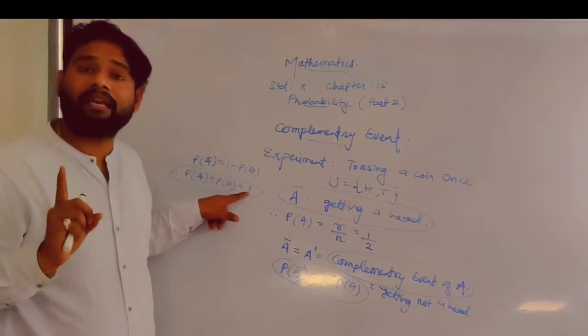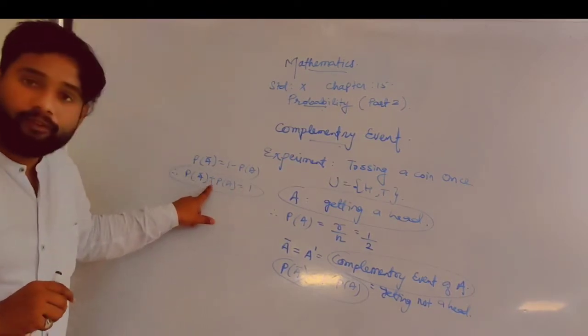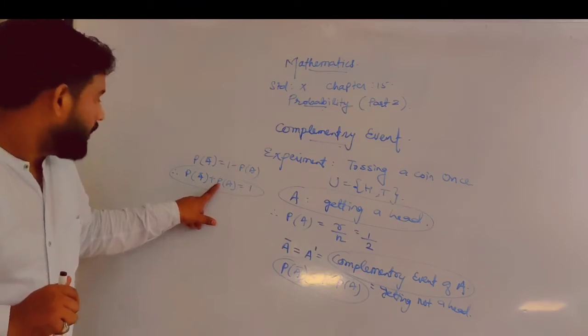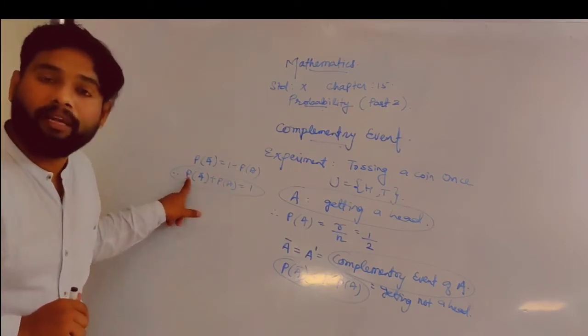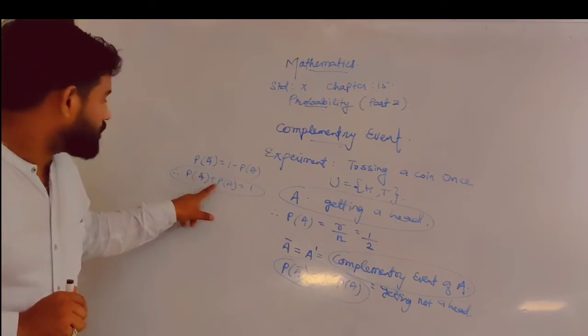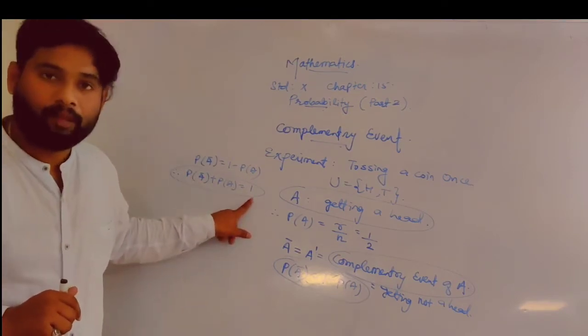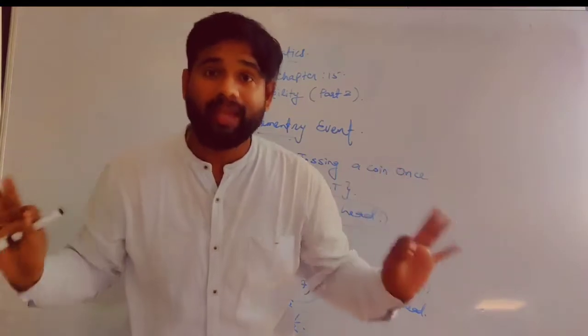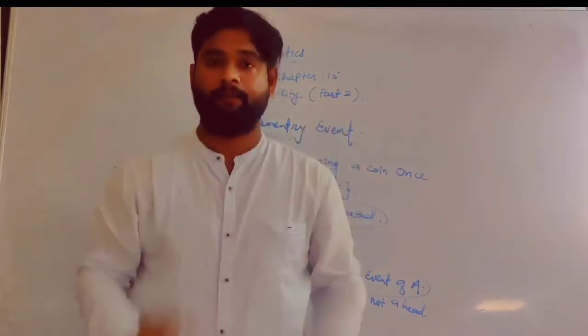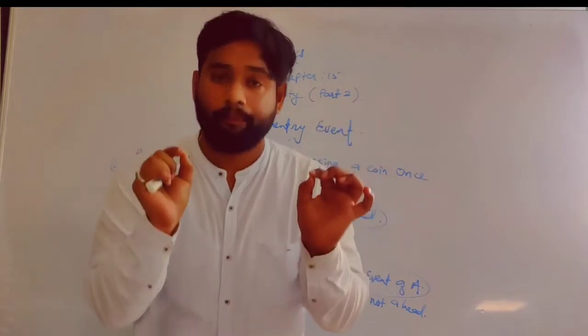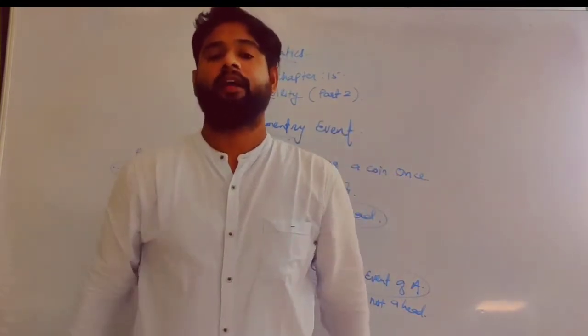Again, I am repeating my sentence. The sum of the probability of any event and the probability of its complementary event is always going to be 1.